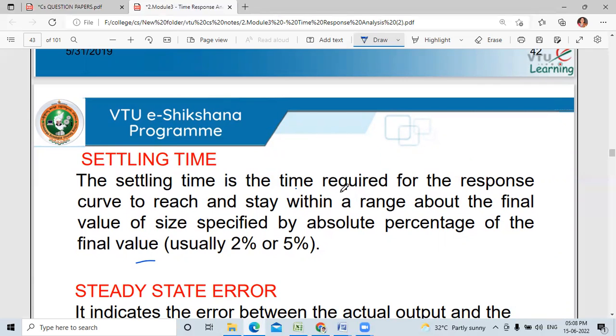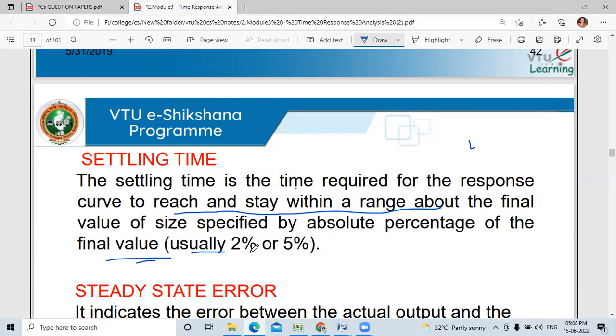If they have given a range, then it must stay within that range.